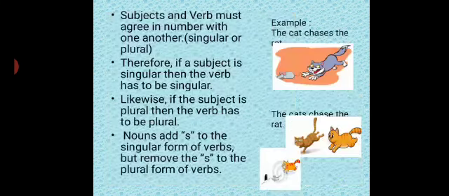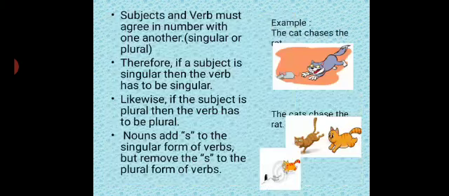Now see here, subjects and verbs must agree in number with one another. Number is the same, singular or plural. Therefore, if a subject is singular, then the verb has to be singular. Likewise, if the subject is plural, then the verb has to be plural.